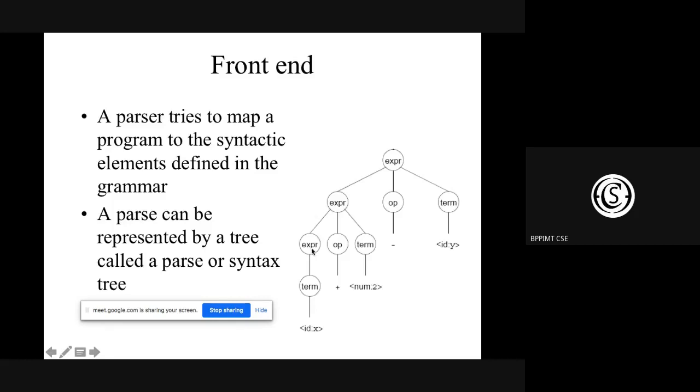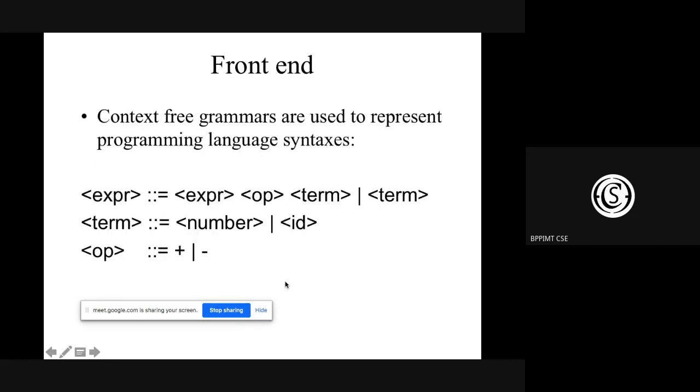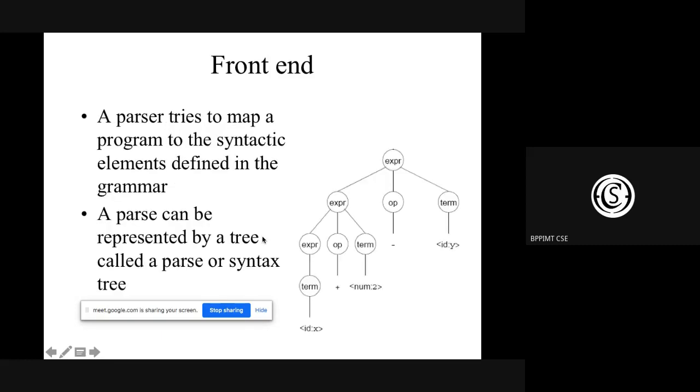After this, again I am writing expression operator term, because this is an expression, it is recursively calling itself. So is it a little bit clear how a parse tree is generated using the context-free grammar?